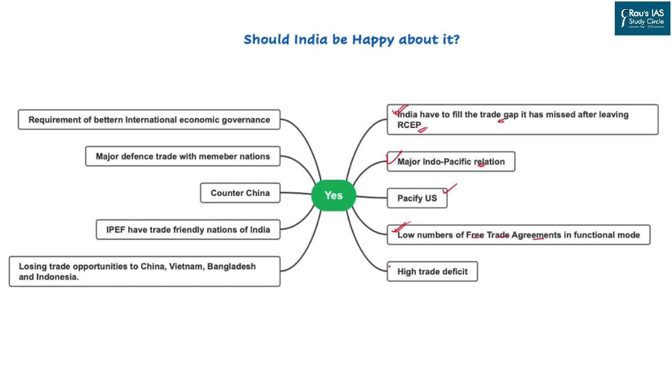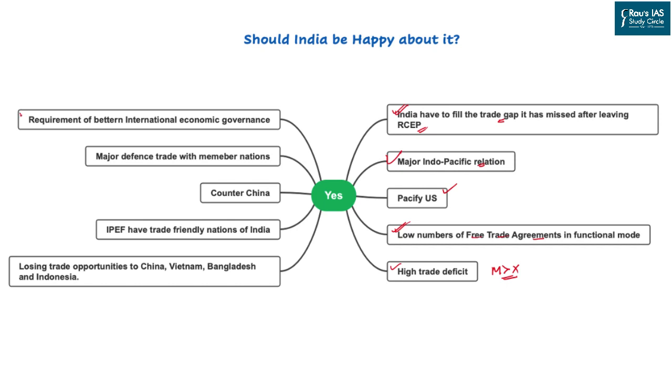India right now has a high trade deficit where its imports exceed its exports, and that is the reason why India would like to go for better economic facilitation, especially in the area of bilateral and multilateral trade, to expand its export quantities, especially merchandise, and reduce its dependence on other sources, especially countries like China.